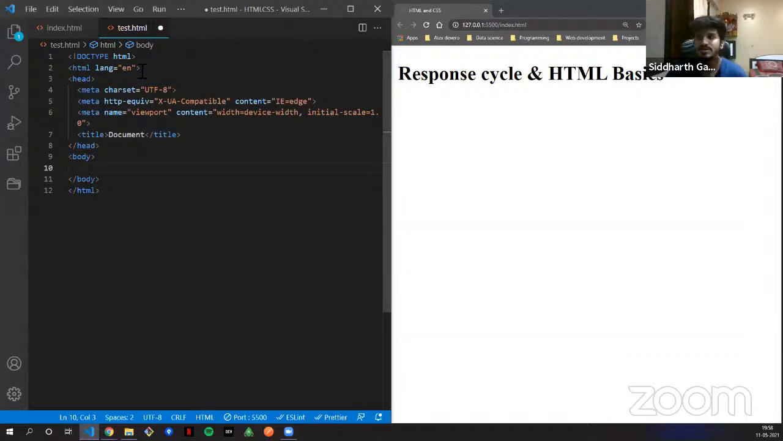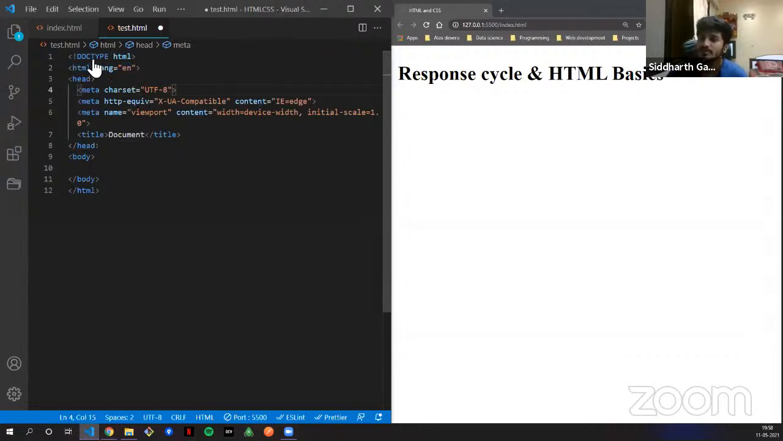Now the first part, if you want to get into the basics of it, so the doc type is telling you what the document type is. So you write HTML, so the document type is HTML, right? HTML lang. So this is the language that we will be following, which is English, of course. And then there is a head tag.